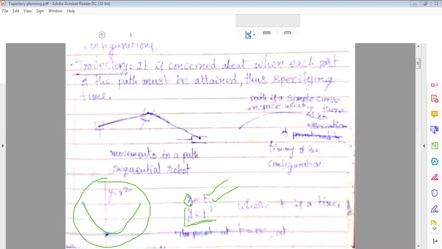This kind of equation is known as a trajectory. In simple terms, any variable in a manipulator which is expressed in time is known as the trajectory of the object travels.